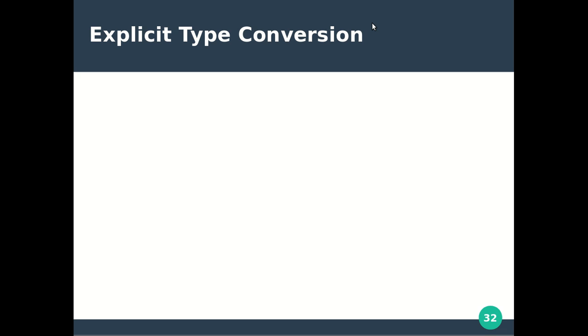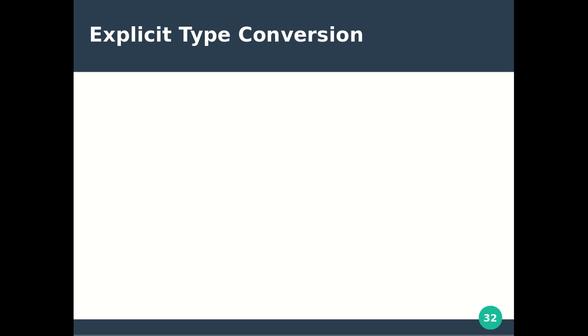In previous lectures, we have seen types of type conversion. In that we have seen explicit type conversion and implicit type conversion, and in today's lecture we will see explicit type conversion and basically what are the different types of operators available in Python. So, let's revise what is implicit type conversion in short.